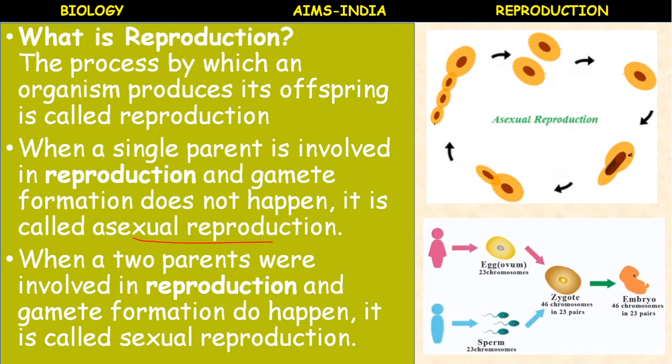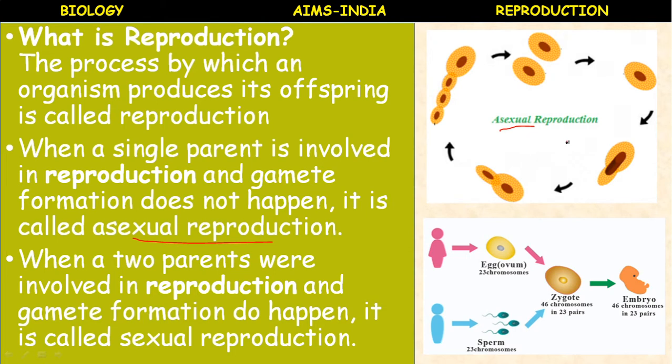You came across asexual reproduction in 7th class. Here only one organism is involved. This is called budding. So in a single organism, a bud is developed and it divides. Okay, it can survive on its own. This is called asexual reproduction, where there is no production of gametes, no fusion of gametes.